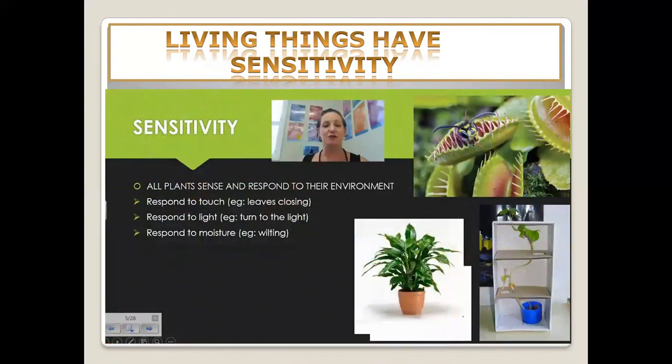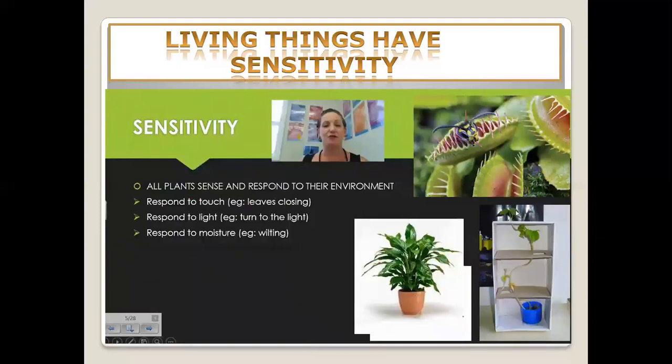Yes, these are also some examples of this sensitivity. All plants sense and respond to their environment. Definitely, animals and the human beings direct, respond, and react, but the plants also react very quickly.